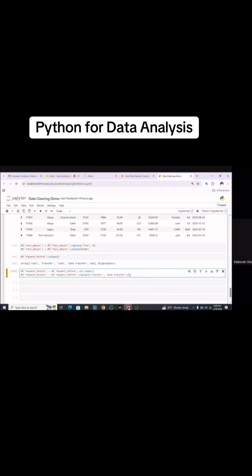Then we add dot string dot title. I can just add it to this line of code and it will work. If you want uppercase, dot string dot upper, lowercase, dot string dot lower. This will give us proper standardization.